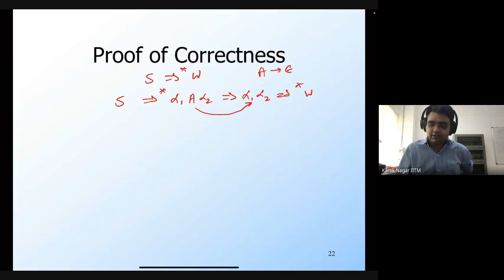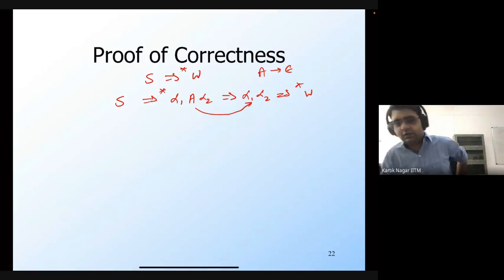But what would have happened is that A must have been introduced by some previous step in the derivation. And when we introduce A, at that point itself we will use a new, added production rule which won't involve that A. So we'll proactively convert A into null.